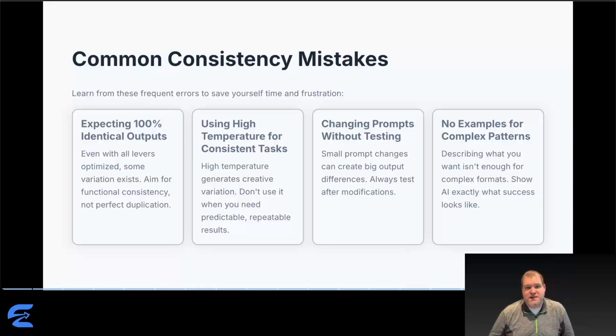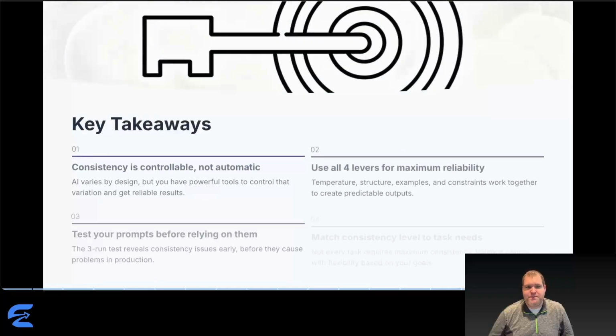Changing prompts without testing compounds problems quickly. Small prompt changes can create big output differences. Always test after modifications, even minor ones. No examples for complex patterns sets AI up to fail. Describing what you want isn't enough for complex formats. Show AI exactly what success looks like with 2 to 3 examples.